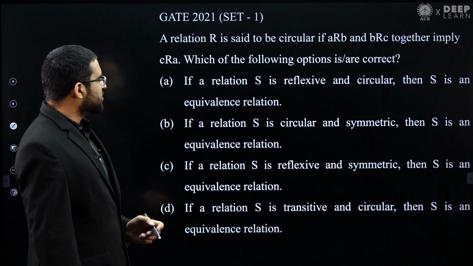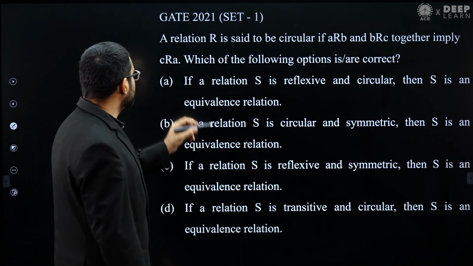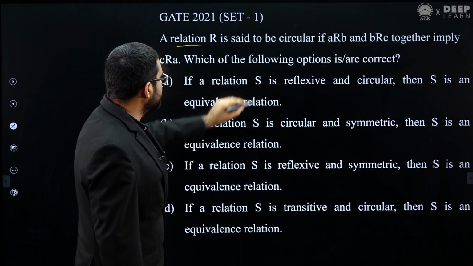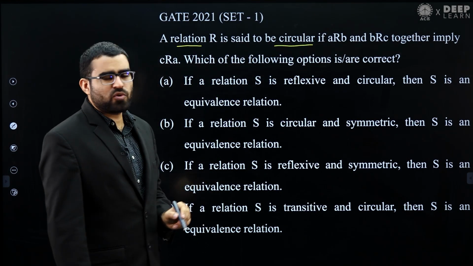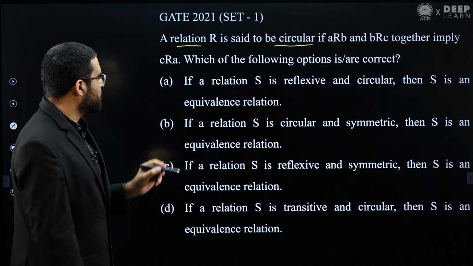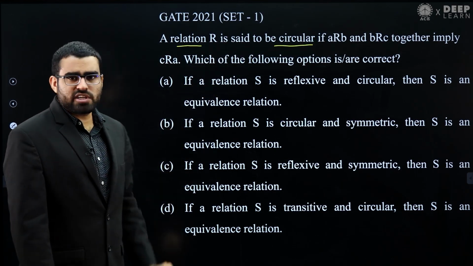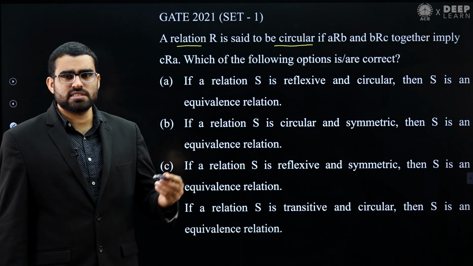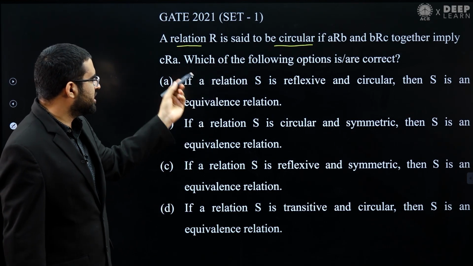But he has given a new definition. He is saying that a relation R is said to be circular. So a new type of relation he has given, and the definition is already given to us.